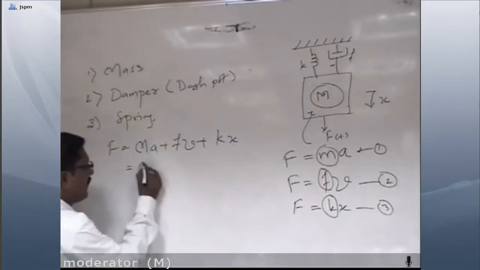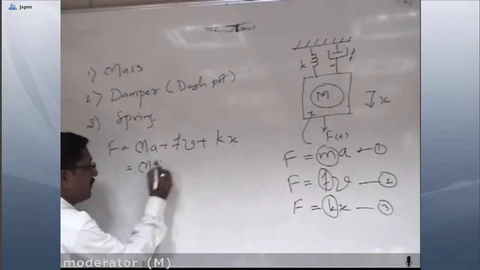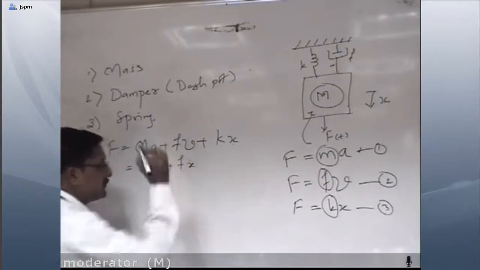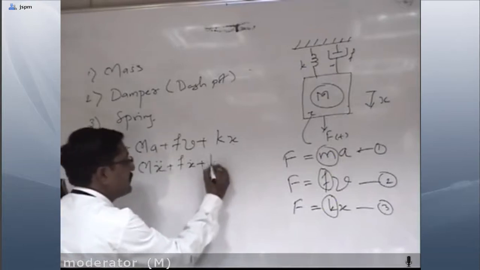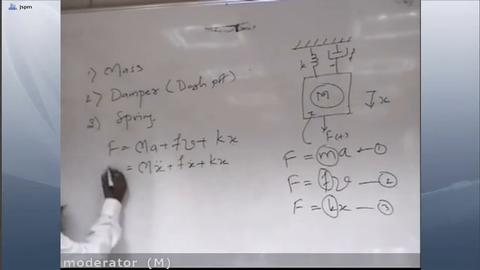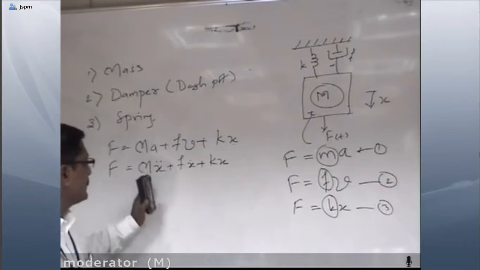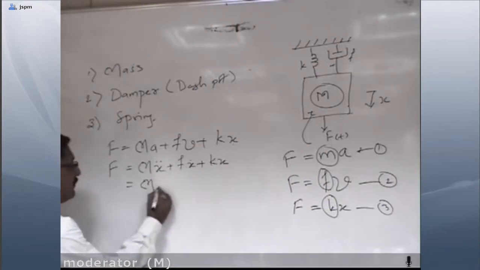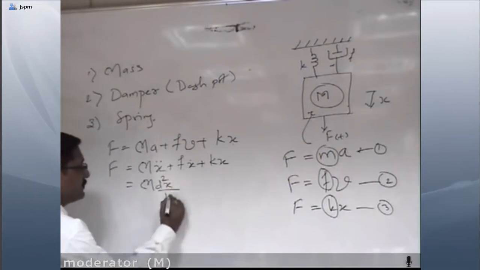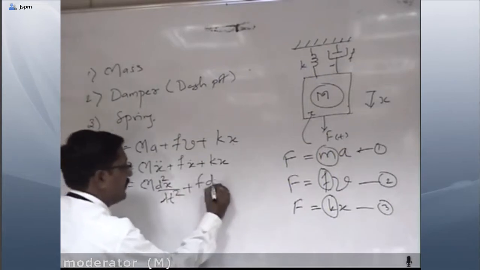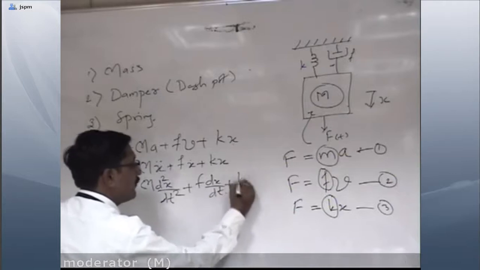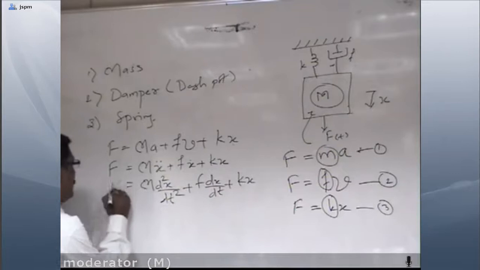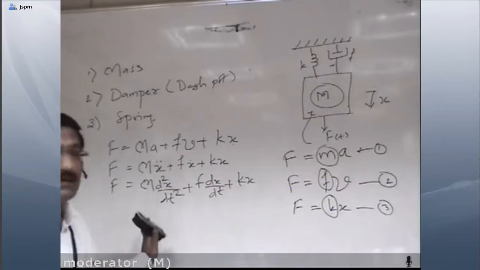So I can replace these: F is equal to m x double dot plus f x dot plus k x, or we may write it as m d square x by dt square plus f dx by dt plus kx. This is what we can call the mathematical model for the translational mechanical system.